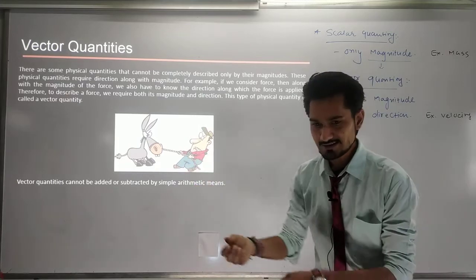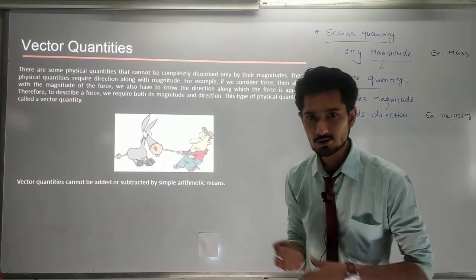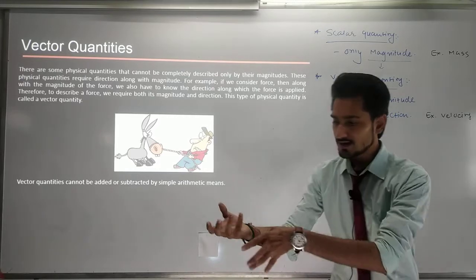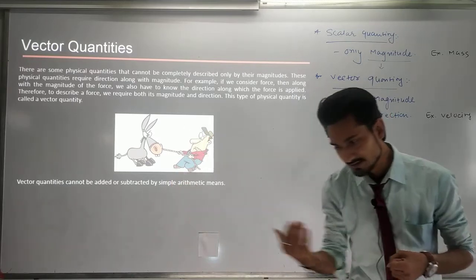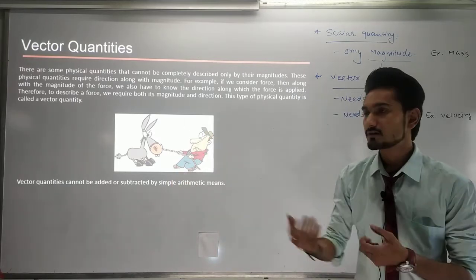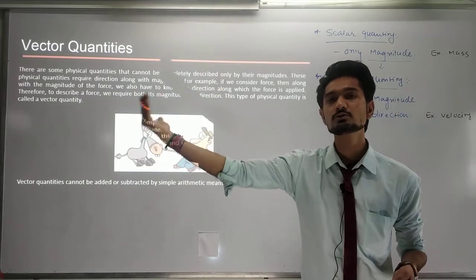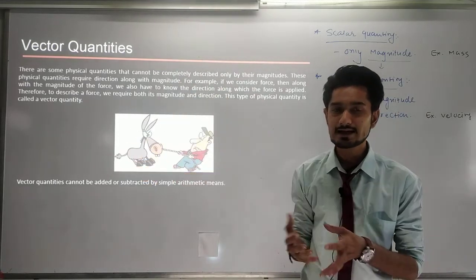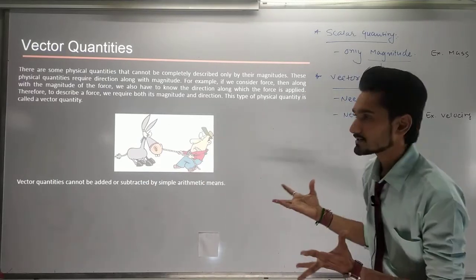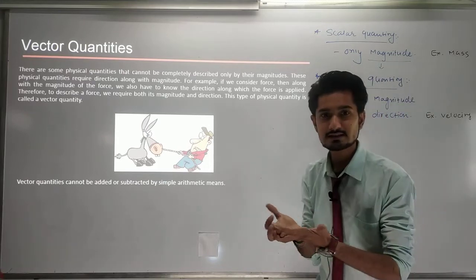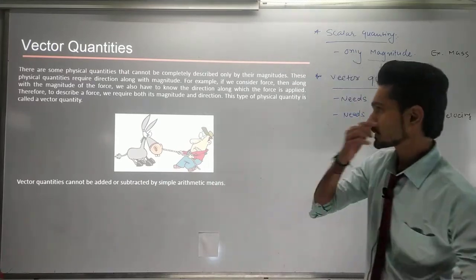So it is a force, and to understand the force, I need both a magnitude and, what other thing do I need? I need a direction to understand the force. Without the direction, if I push or pull in the opposite direction, then I cannot measure the force, because there is no way to understand it. So force is also a quantity that you need to understand by both direction and magnitude, okay.